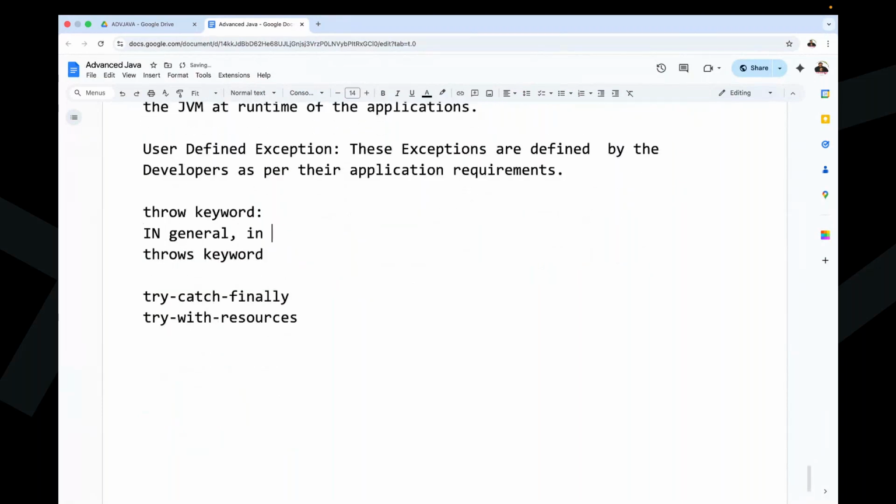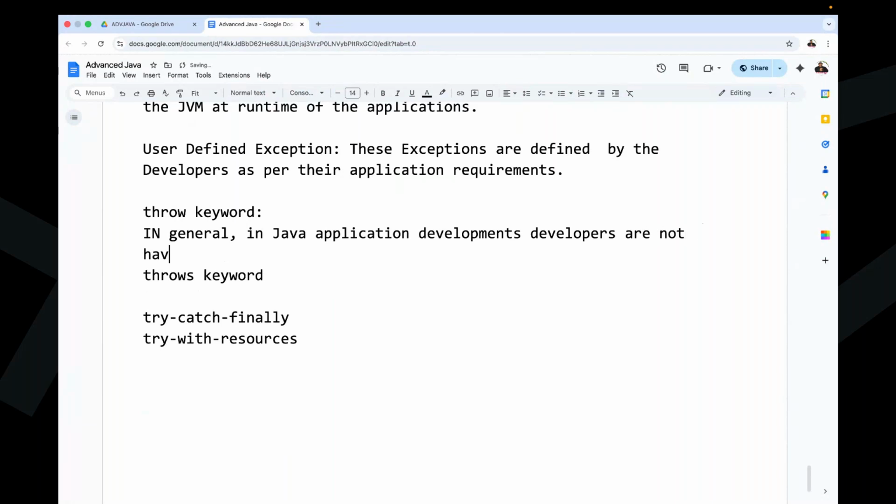In general, in Java application development, developers do not have any intention to raise the exceptions.